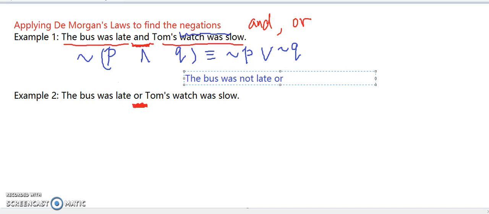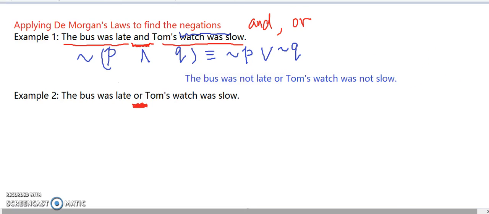And the next part is negation of Q. So we find the statement Q, Tom's watch was slow, and negate it. So Tom's watch was not slow. Okay, so that would be the answer, the negation of this conjunction.